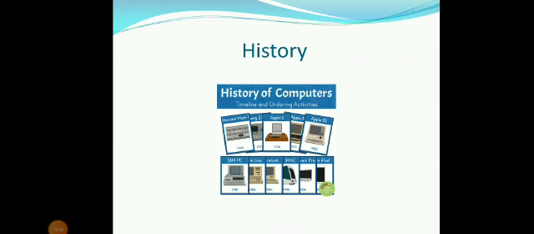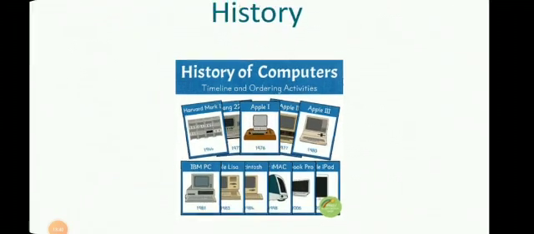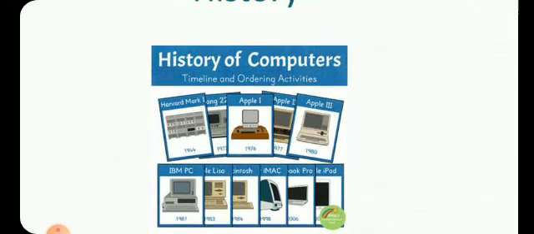Students, this is the history or timeline of computers, and you can see the computers in 1940s. 1940s computers were very big and large in size, and no one could move them easily. In 1970s computers were looking like this, and in 80s computers were like this.